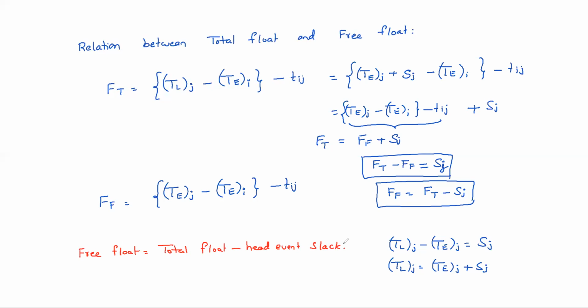Total float is: if an activity is started as early as possible and it can be finished as late as possible, then the relaxable time is total float. Otherwise, if both events occur at earliest, that means the starting of the activity and the ending of the activity occur exactly at earliest, then the relaxable time is free float.